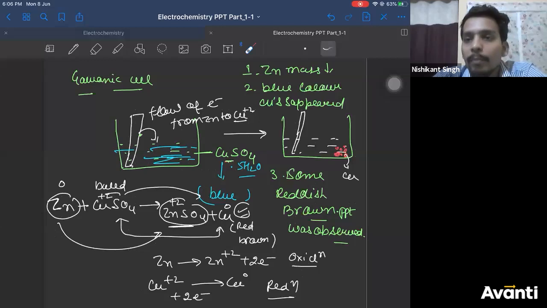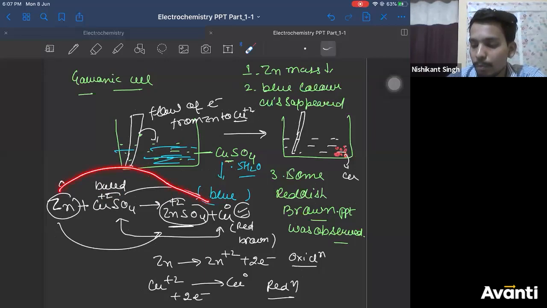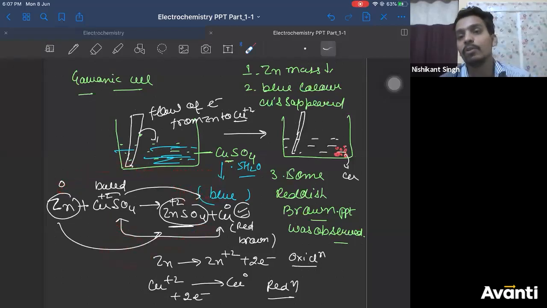Beta, I have not used any method only. Anushri beta, oxidation number method and half reaction method are used to balance the reaction. I have not balanced the reaction only. So why are you worried about oxidation number method or this method or that method? I have just used their oxidation numbers 0, plus 2, plus 2, 0 and said zinc is going from 0 to plus 2 and it is oxidation. Copper is going from plus 2 to 0. This is reduction. In fact, this example I have explained previously in redox topic. Right?